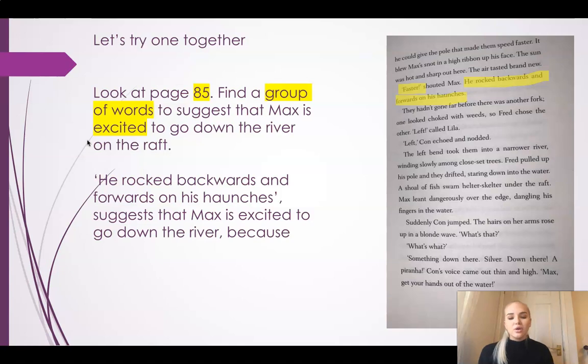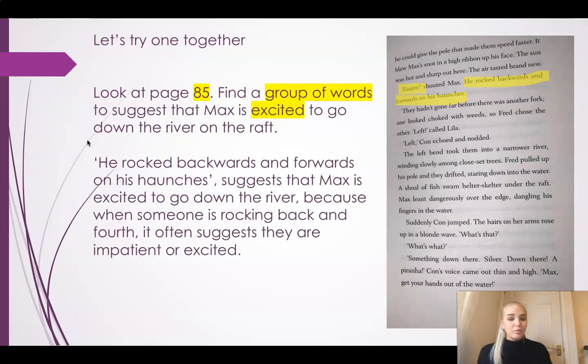Now, we need to make sure that we state why. How do we know that this sounds excited? Well, we know this because when someone is rocking backwards and forth, it often suggests they are impatient or excited. So that is our first modelled version.